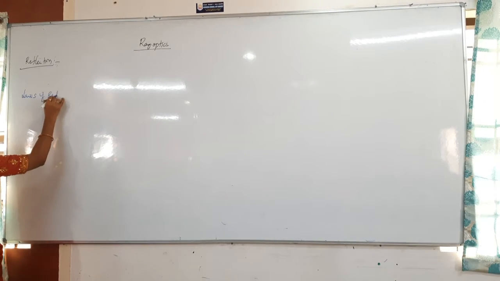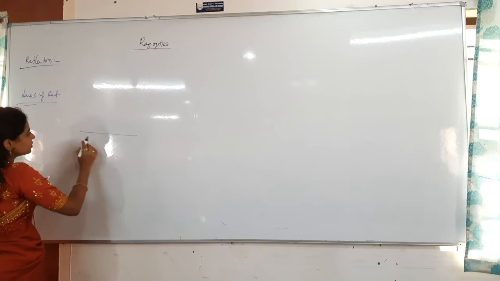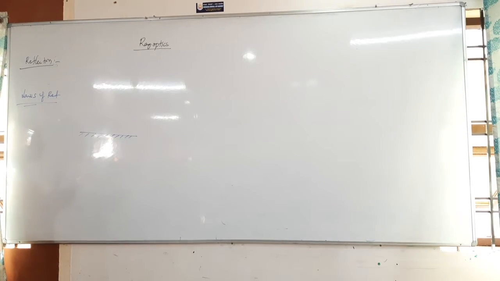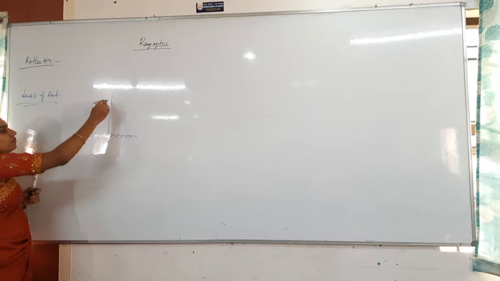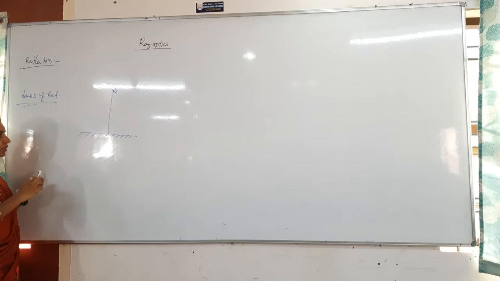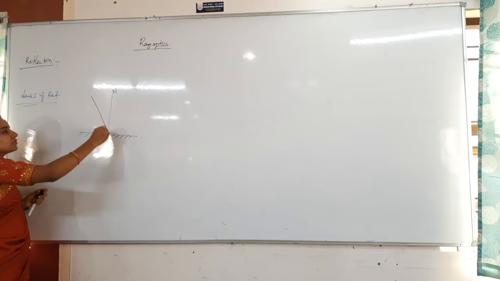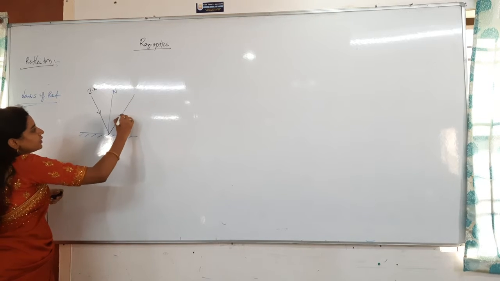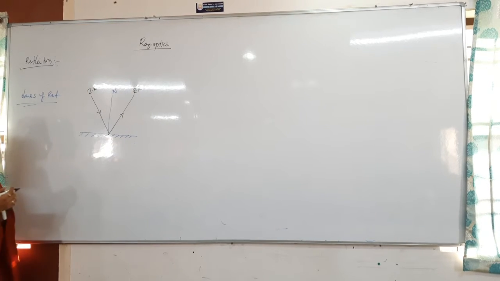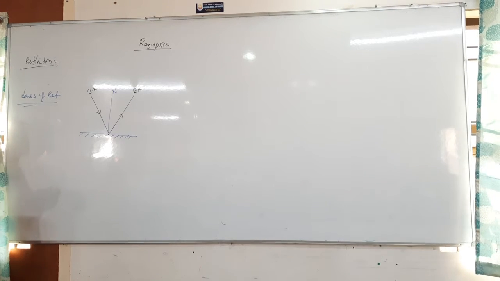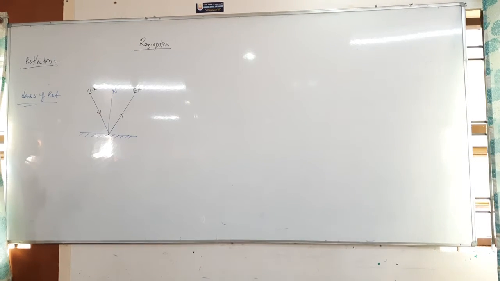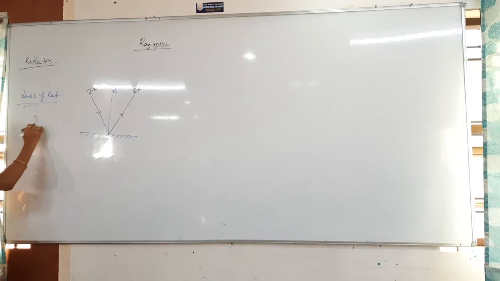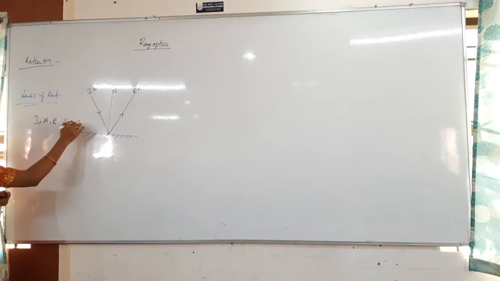Laws of reflection. In the laws of reflection, I have taken this as the boundary separating two mediums. Then this is the normal drawn to the boundary, and on it a ray is incident like this, the incident ray, and then it reflects back, that is the reflected ray. The first law states that the incident ray, the normal and the reflected ray lie in the same plane. So here I, N and R will be in the same plane only.